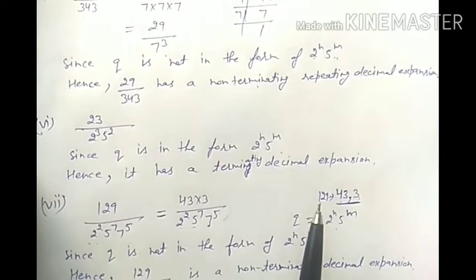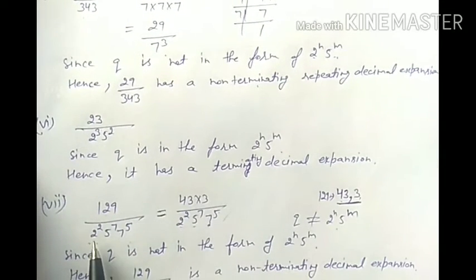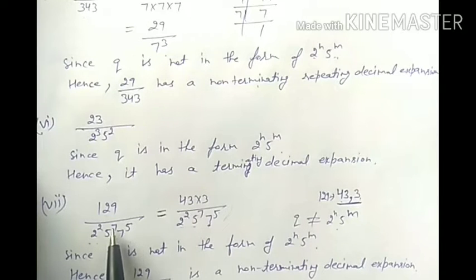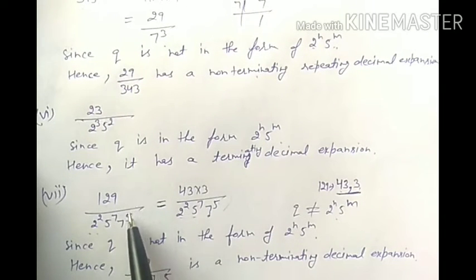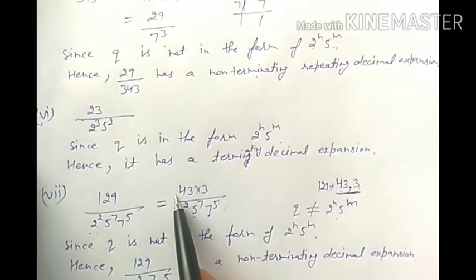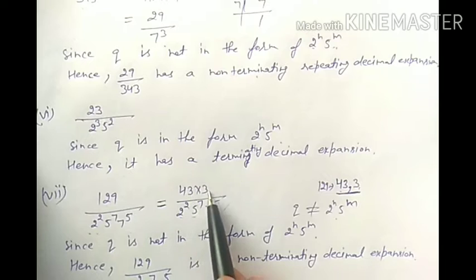Seventh part is 129 over 2 raised to power 2, 5 raised to 7, 7 raised to power 5. To check whether this rational number is in standard form or not, I have factorized 129 into 43 into 3.